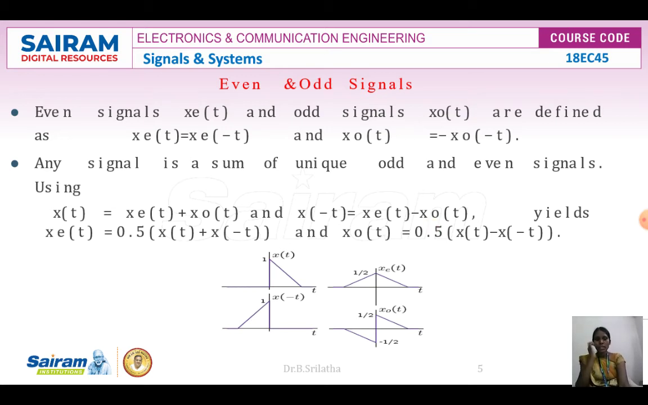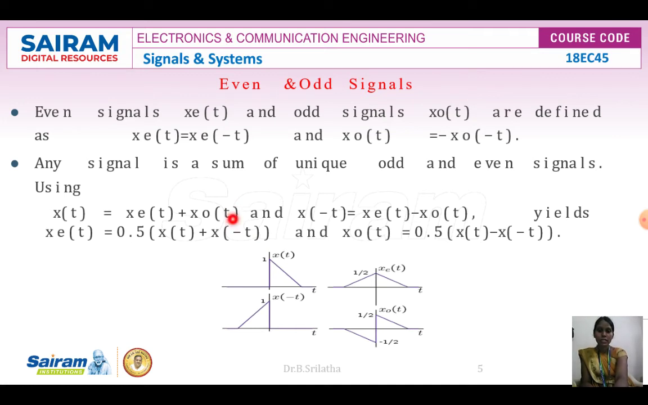So now we can see how to draw. If I want to draw the even part of this signal, we know this is the formula we need to use to draw the even part, and this is the formula we need to use to draw the odd part. So the even part xe of t is 0.5, that is 1 by 2, into x of t plus x of minus t. Now you can see this is x of t, the original signal. I want to find x of minus t.